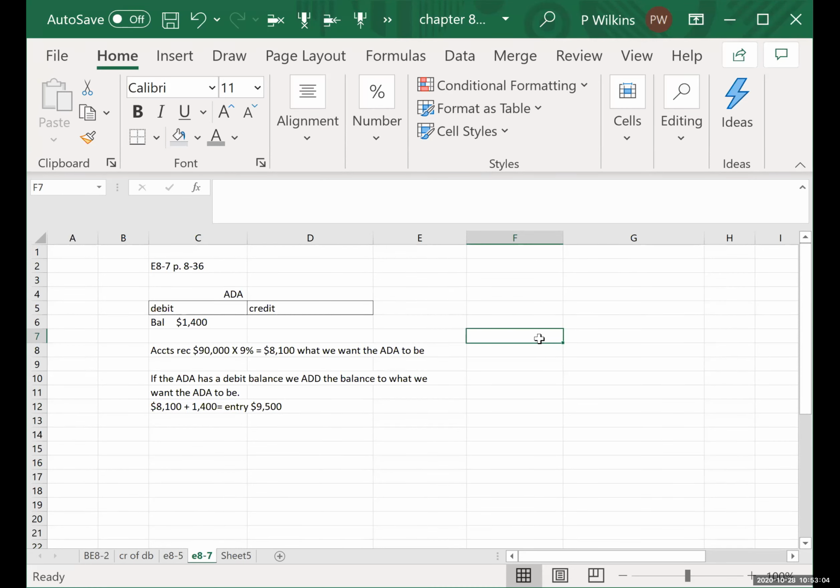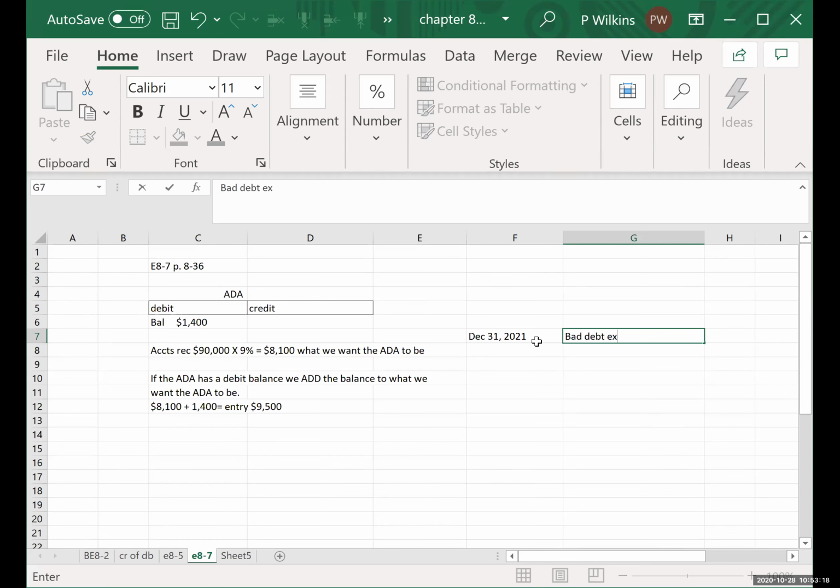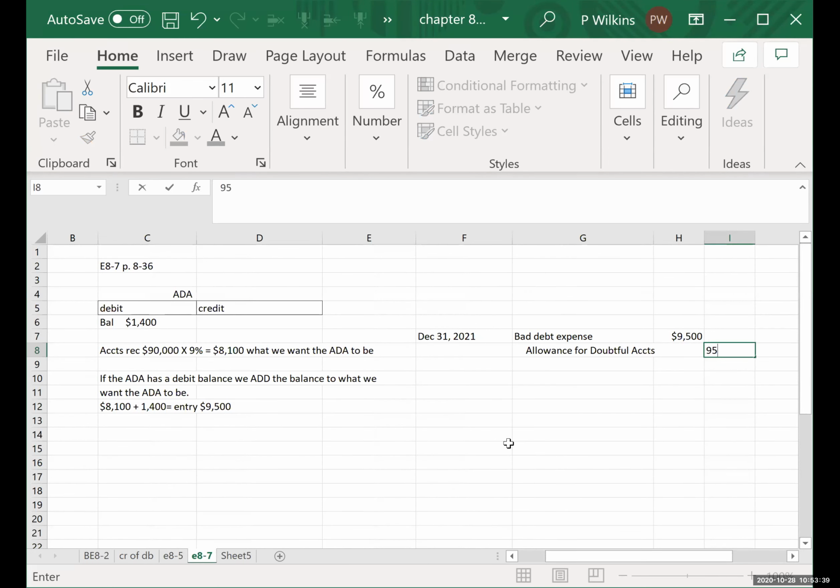So on December 31, 2021, we're going to debit bad debt expense, $9,500. And we are going to credit allowance for doubtful accounts, $9,500. Okay, so that's December 31.